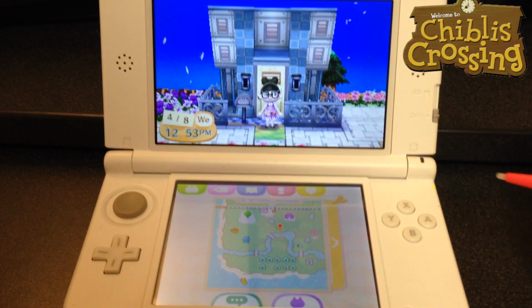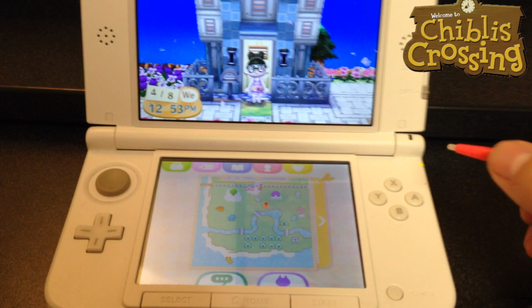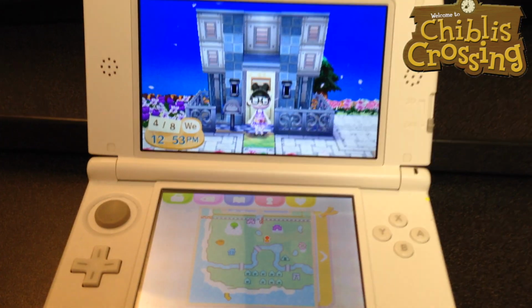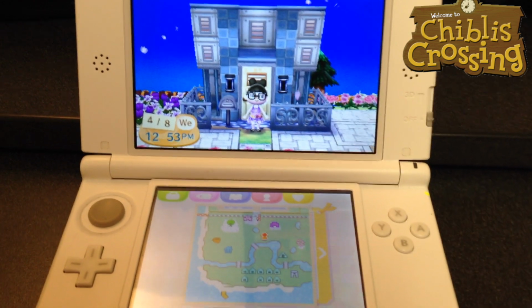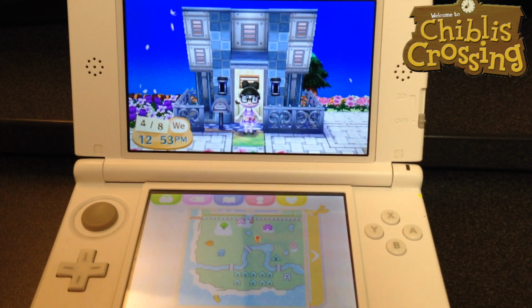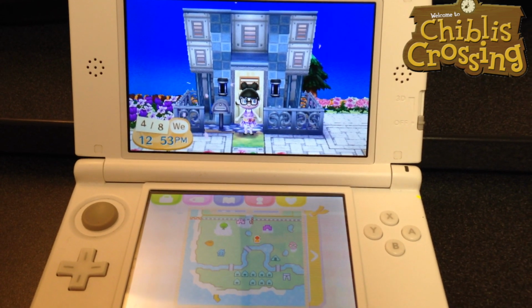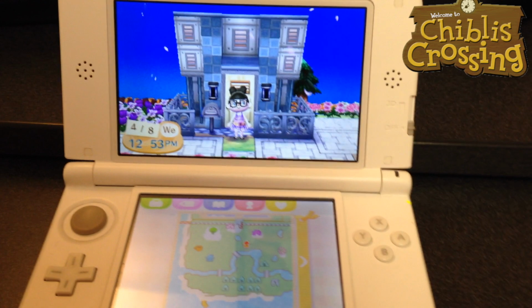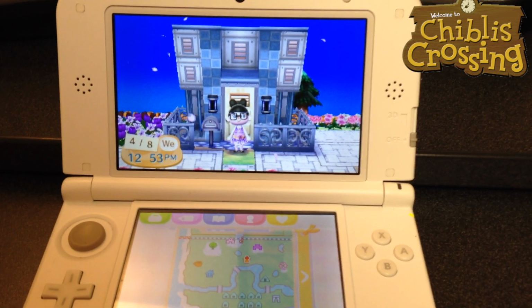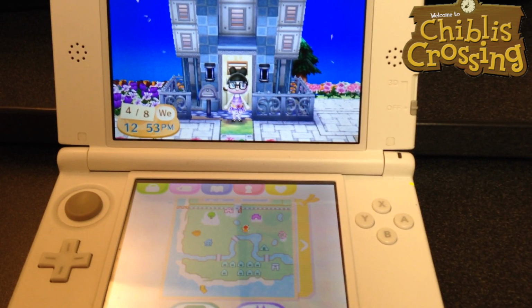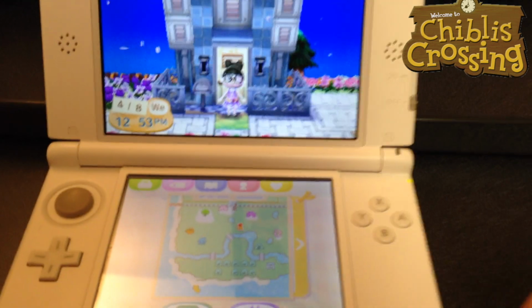Okay, so we're back to my DS. A word of caution: do not change the date. See how the date is the same between when you dump the RAM and when you are about to inject it? If you inject the RAM with a different date, it will do the new day cutscene, where Isabelle's like, oh, everybody, it's a new day, let's do our best. And then it will save your game, and that's very bad, because then you haven't seen any changes, and you don't know if you accidentally put some stuff on top of some other stuff. That's just bad news, so don't do that. It's a bad idea.